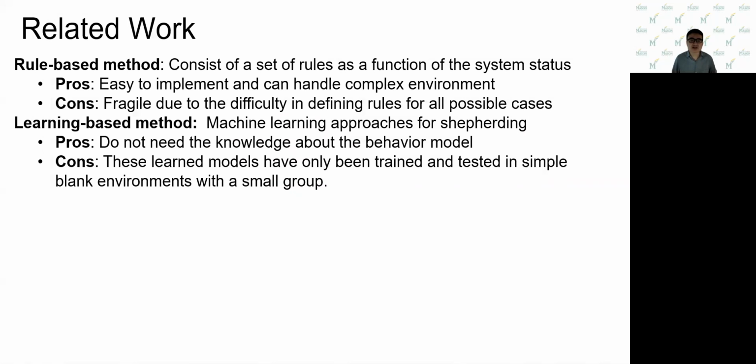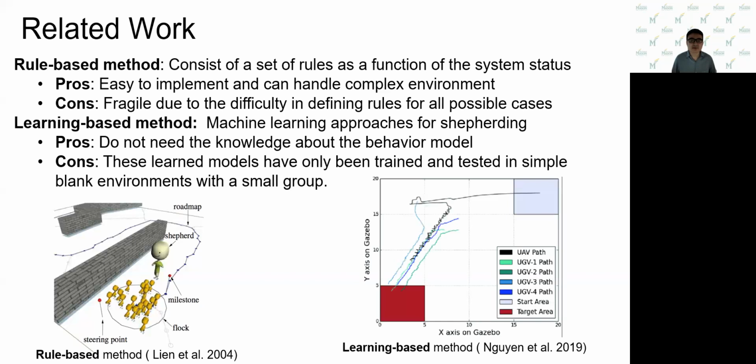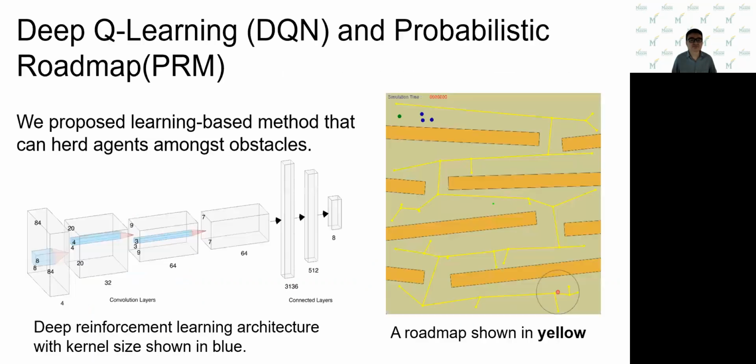There are two major types of shepherding methods: rule-based methods and learning-based methods. Rule-based methods consist of a set of rules as a function of the system status. They are easy to implement and can handle complex environments, but are fragile due to the difficulty in defining rules for all possible cases. Learning-based methods use machine learning techniques. They do not need knowledge about the behavior model. However, these learned models have only been trained and tested in simple blank environments.